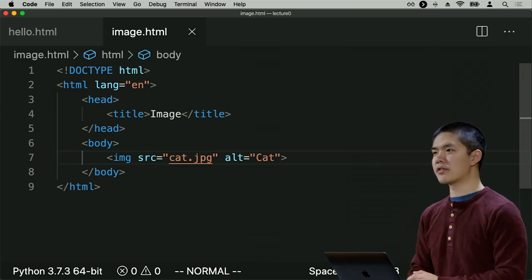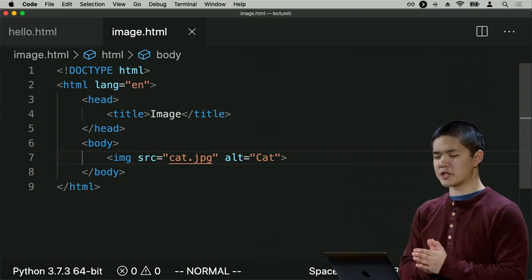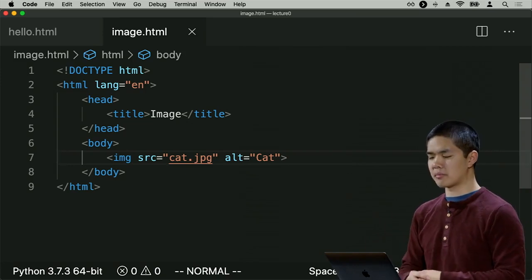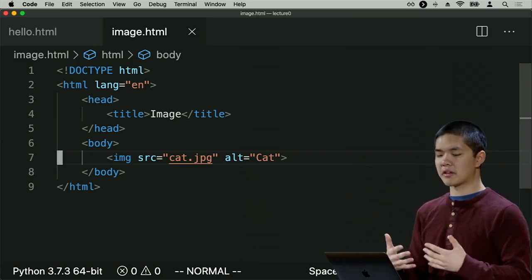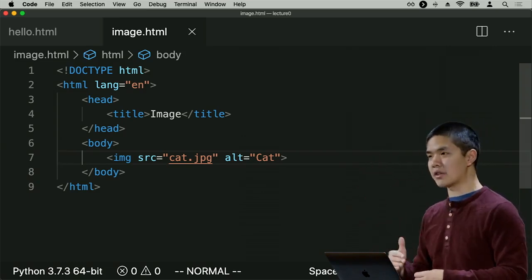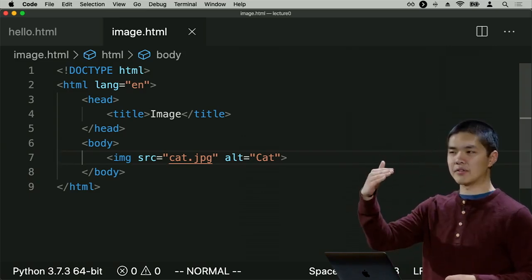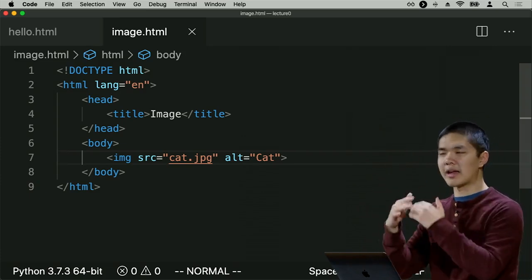Now notice in particular there's something a little bit different about this image tag compared to other tags that we've seen before, in the sense that it doesn't have a closing tag. The body had a beginning of the body and an end of the body. Our ordered list had a beginning of the ordered list and the end of the ordered list with list items in between.